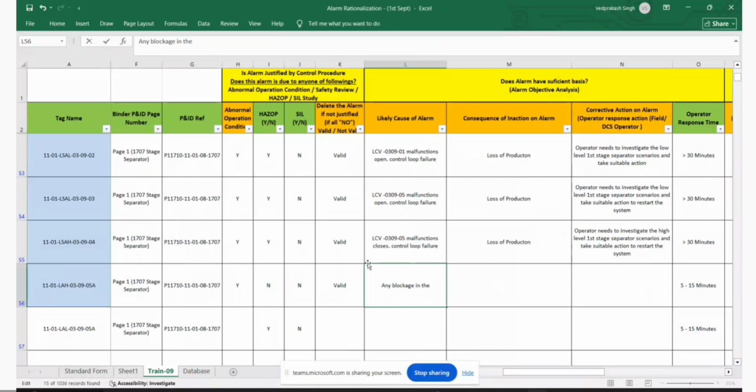See, the above-mentioned malfunction, the control loop failure, is not correct as a cause of alarm. No, it is not a control loop failure. No, this is for another one. Correct, that is one of the causes. We are not discussing system failures here.